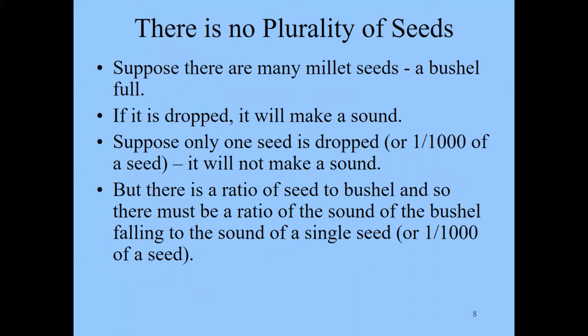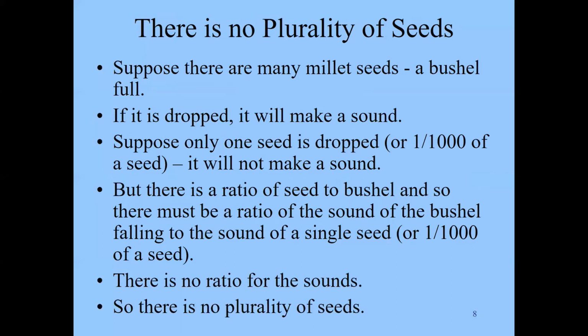But there's going to be a ratio of seed to bushel, a single seed to a bushel full of seed. So there must be a ratio of the sound of the bushel falling to the sound of a single seed, or 1/1000th of a seed, or whatever small portion you would want. But here we have no sound whatsoever. So that means there's no ratio for the sounds, which means there is no plurality of seeds at all.